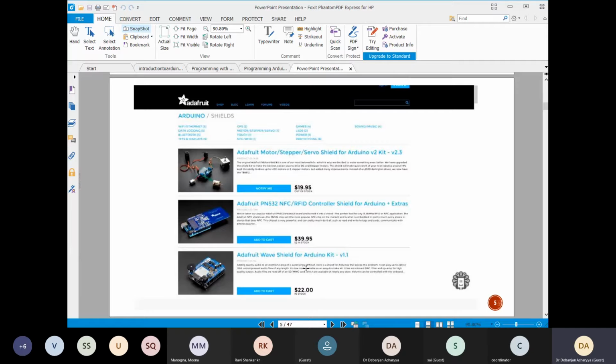So for your information, I am giving you these slides for your better understanding. The main thing is that with the Arduino board, they are giving you ready circuitry for a particular application. So as I told you, all these things are for particular applications. Here I want to give you some very real life examples.